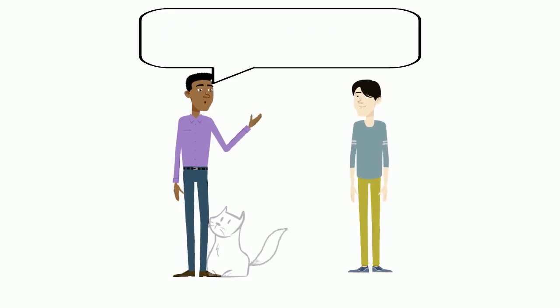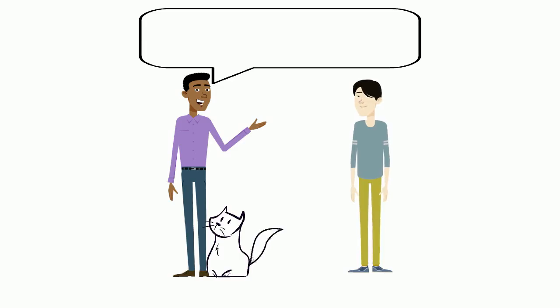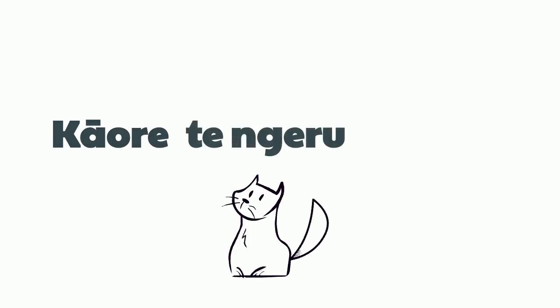To negate these sentences and say that the cat isn't here or wasn't here, the sentence starts with ka hore. Then we put the thing we're talking about, the cat in this case. Afterwards, we put the word i.